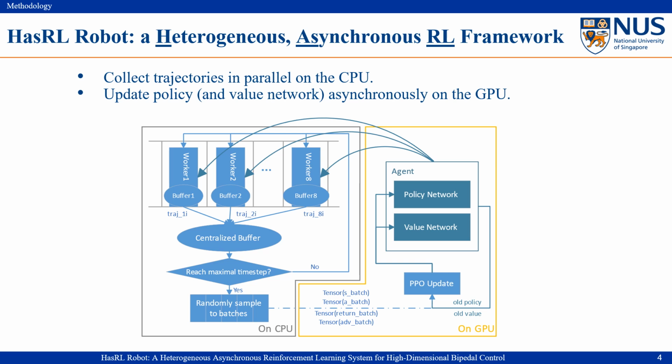Once the buffer is full, the collected data will be transferred to the GPU and organized into batches for updating the policy and value network. After that, in the next iteration, all agents act based on the same latest updated policy parameters.